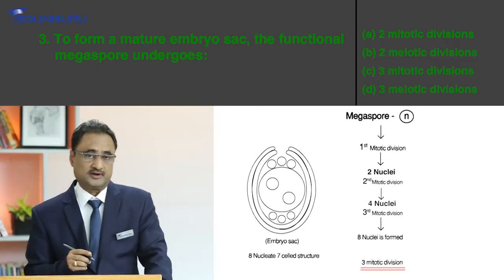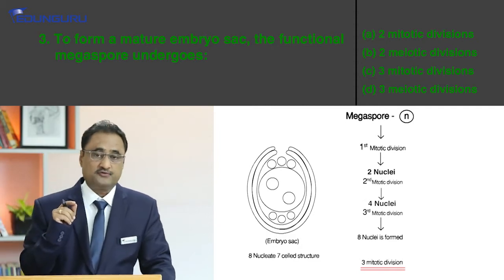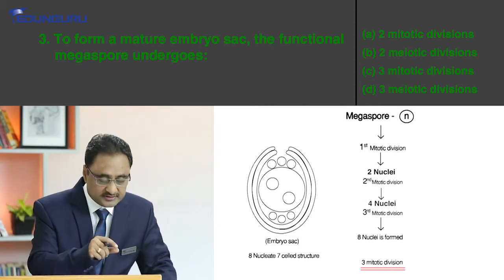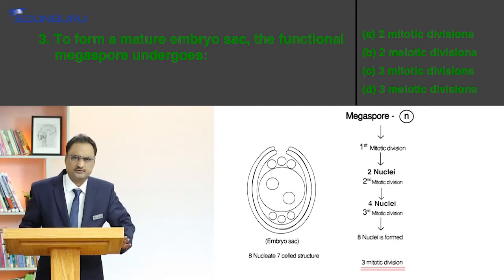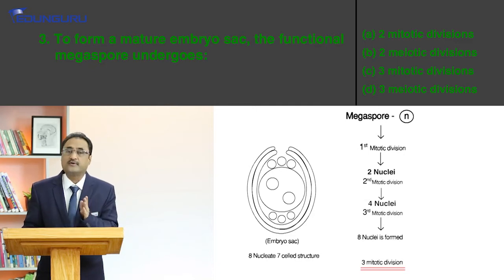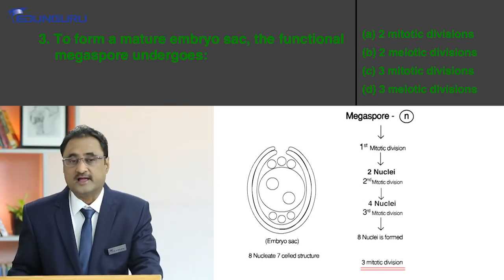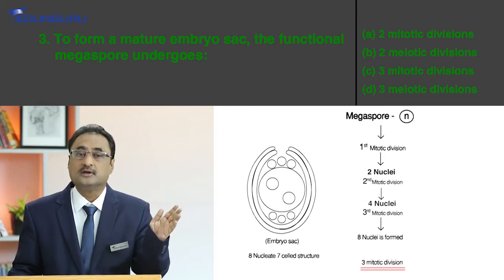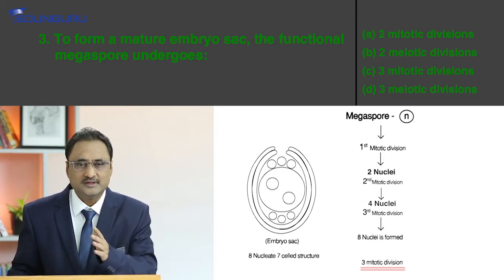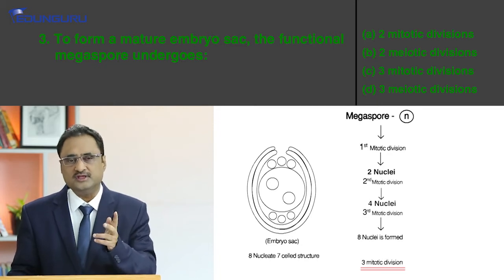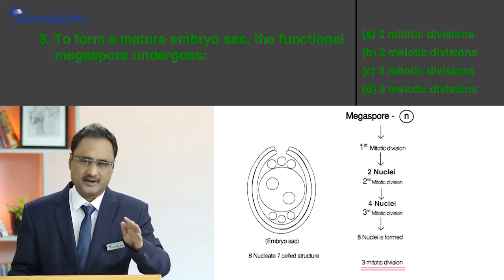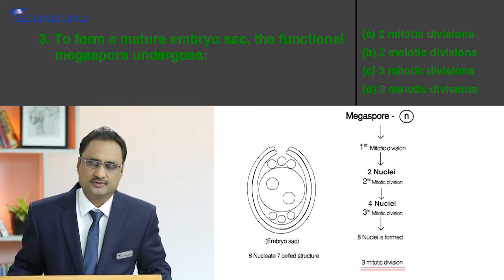But here I would like to draw your attention to one very important fact regarding solving such questions. The key to solving this question is just one thing: you need to concentrate on the starting point, from where we are actually starting. For instance, here we are starting from the megaspore, but suppose it had been the megaspore mother cell, then the answer would have been 1 meiotic and 3 mitotic divisions, right? Likewise, you need to see what the starting point and the ending point are. Accordingly, you need to answer such questions, okay? So this is all about question number 3.